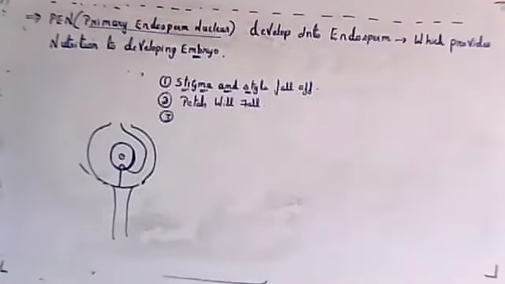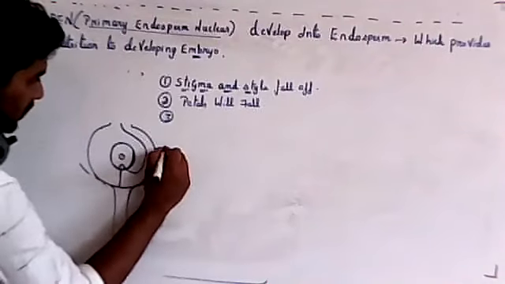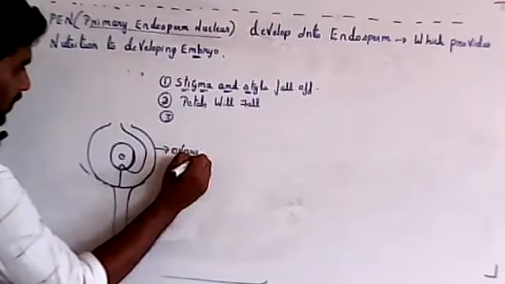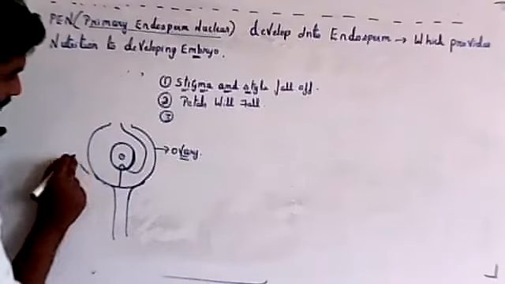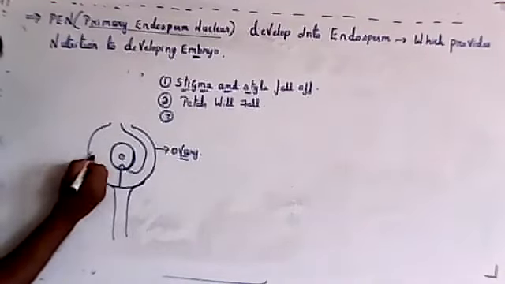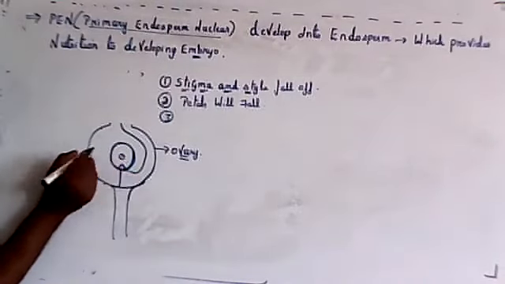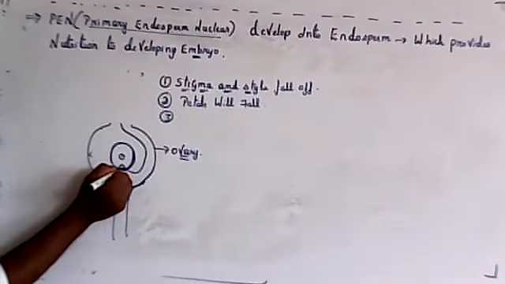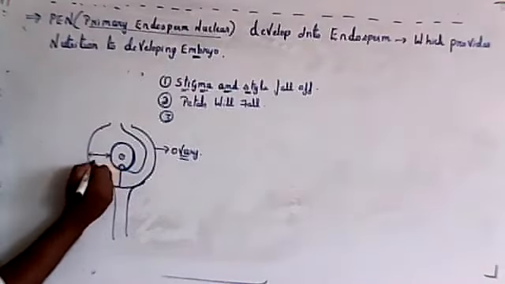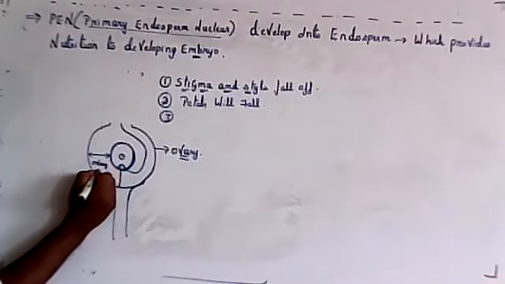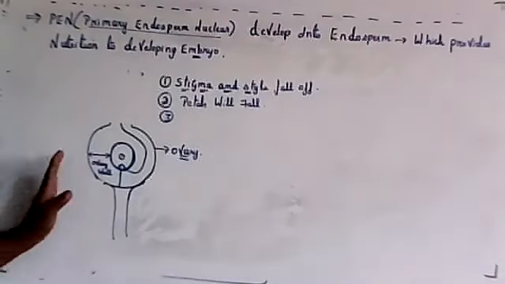Only the portion which is present here, this stalk, is attached to the ovary. This is the ovary, the bulged portion. Inside, the ovule is present. Inside the ovule is the embryo sac. Fertilization has already taken place, so inside you have endosperm and here you have zygote. This area is called the ovary wall.